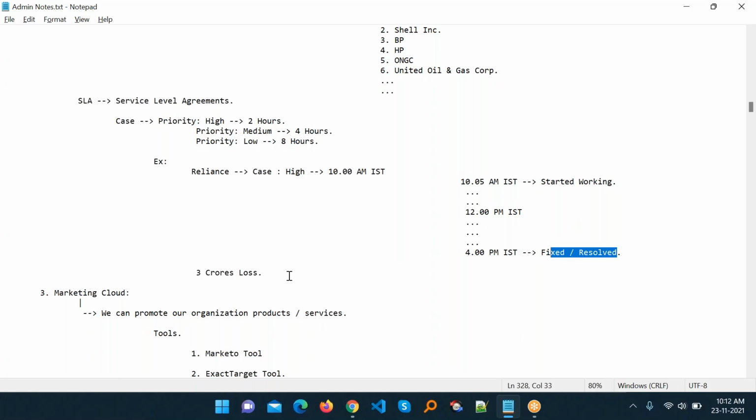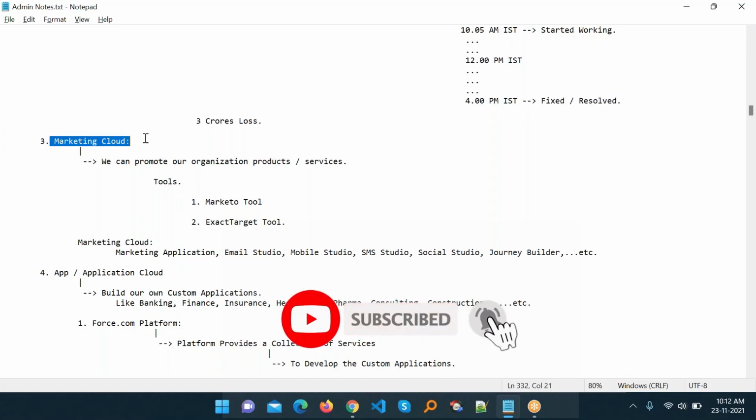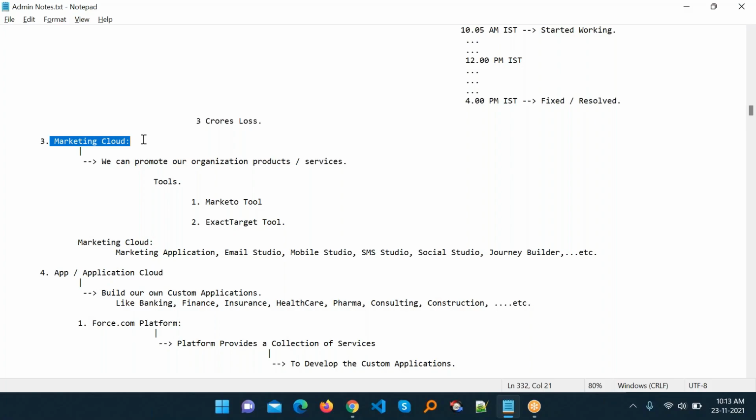Now here you can see another thing, Marketing Cloud. Nowadays Marketing Cloud is very famous, and Velocity in Salesforce is very famous, and will be in the coming year also. So what is Marketing Cloud? We can promote our organization's products and services.